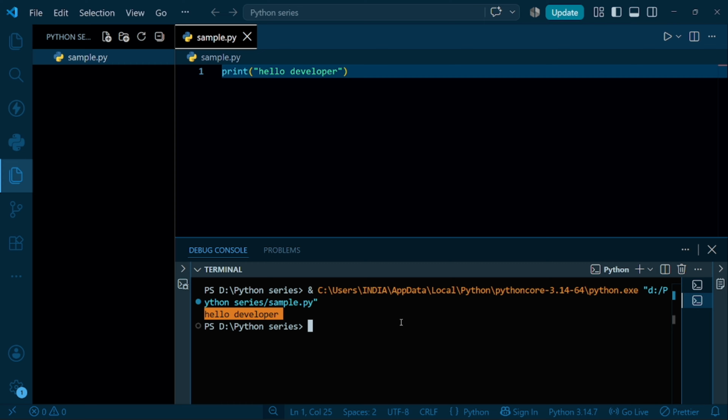Installation is very simple. You need VS Code and the official Python software from the official website. After installing it, you simply need to add a simple extension from Microsoft, create a file, and write print hello developer, that's it. That is the first initial thing you need to do.